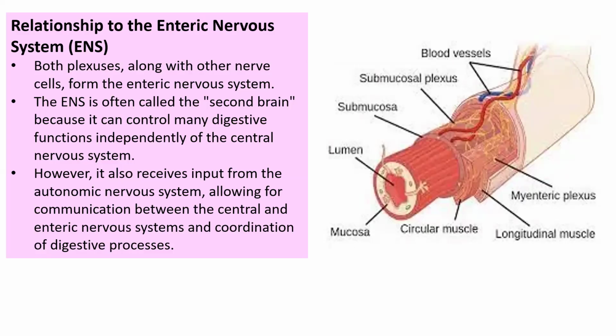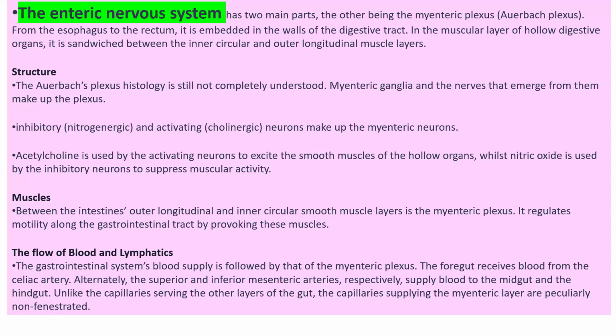However, it also receives input from the autonomic nervous system, allowing for communication between the central and enteric nervous systems and coordination of different types of digestive processes. This way the coordination of your digestion takes place.